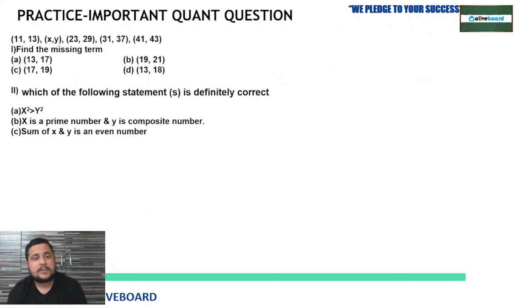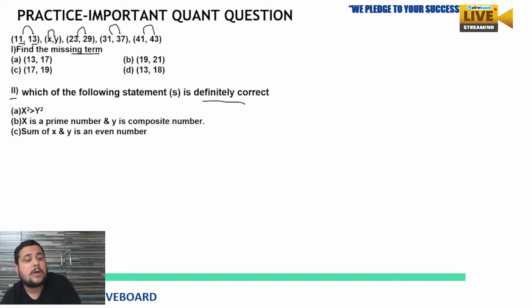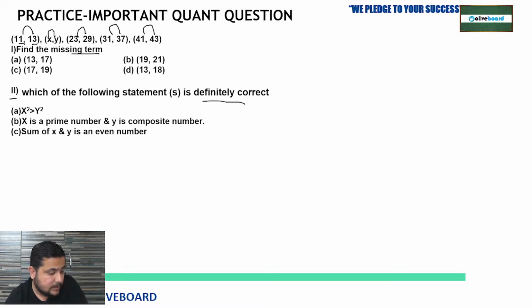Next question. The next question is the 11, 13 pair. It is based on pairs: 11, 13, then x y, then 23, 29, then 31, 37, then 41, 43. In the first question, they are asking to find the missing term. The second one is: which of the following statements is definitely correct? Now they are just asking us for the verification of the statement. Tell me the answer fast.